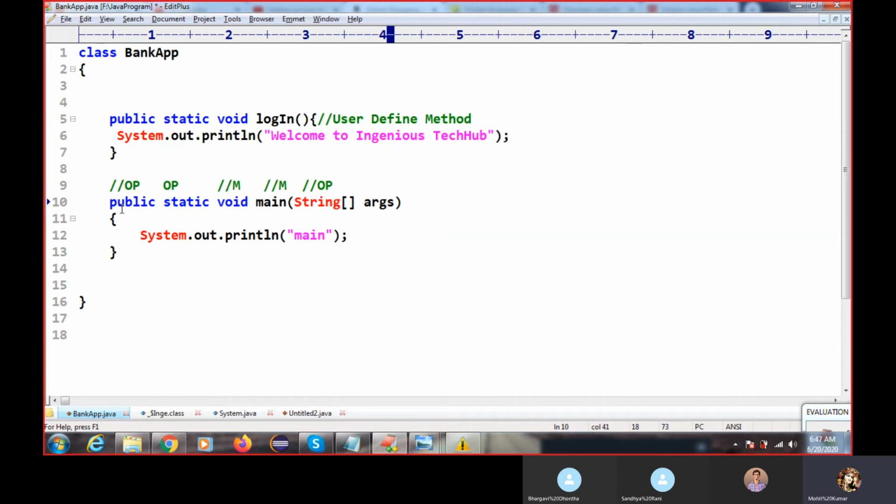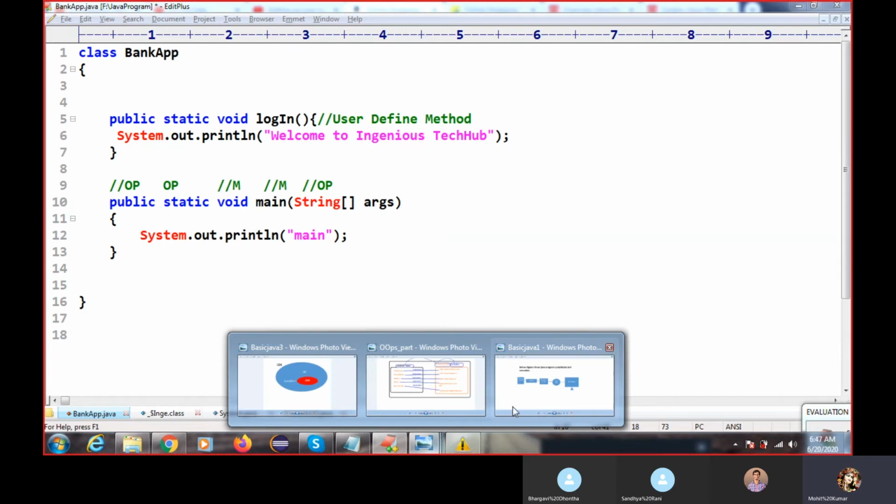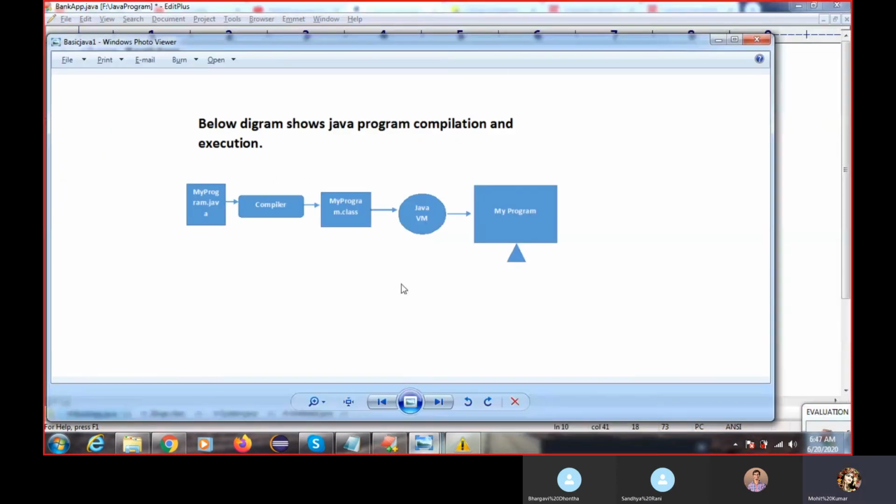Okay, then what happened? Why is this main method required? So we are the users, and see what happened here.